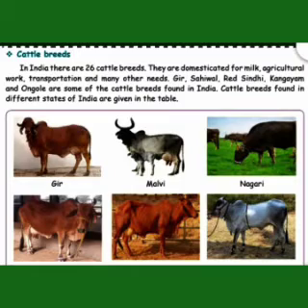What is cattle breeds? The production of animals is called cattle breeds. In India, there are 26 cattle breeds. They are domesticated for milk, agriculture work, transportation and many other needs. Gir, Sahiwal, Red Sindhi, Gangayam and Anglo are some of the cattle breeds found in India.